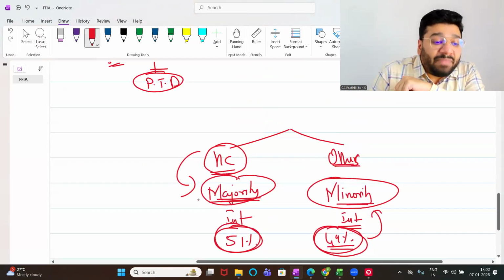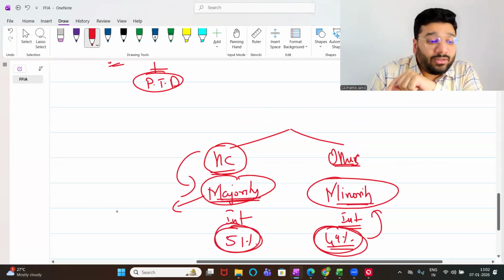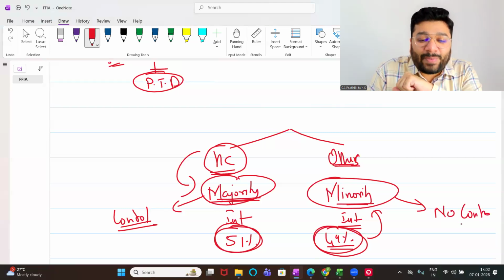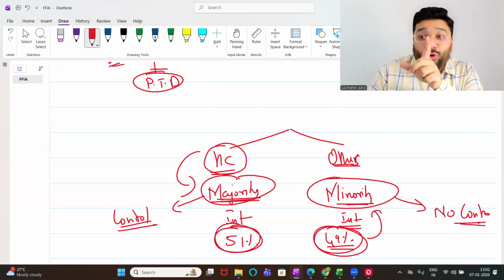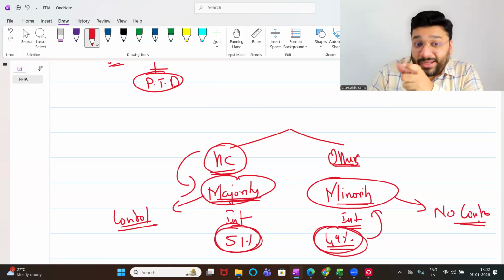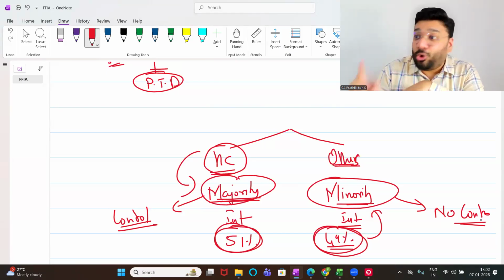I'll tell you. Majority here means who has got the control. The person who has got the control, we say majority. The person who does not have control, we call them minority. No control is called minority. So majority and minority, don't go with the percentage. Oh, 51%, more percentage, majority; 49%, less percentage, minority. Don't go with the percentage.